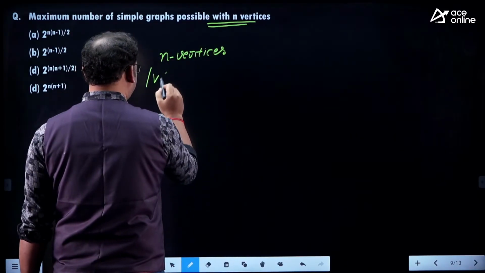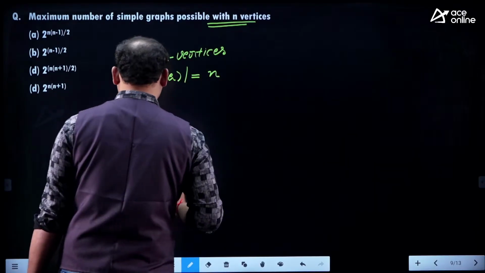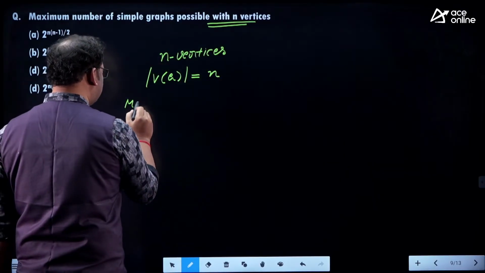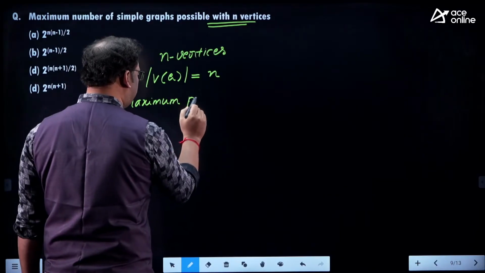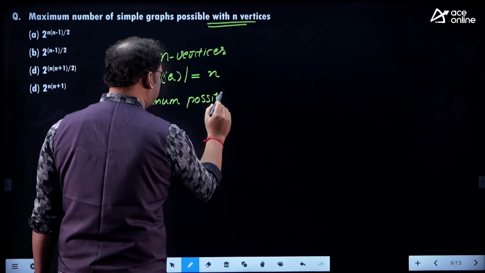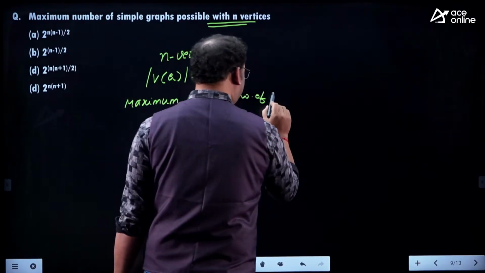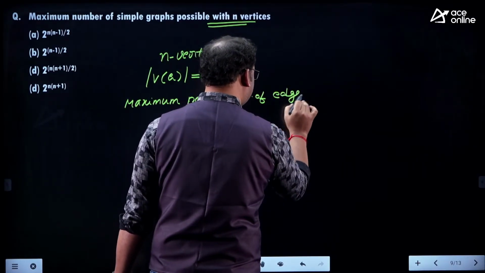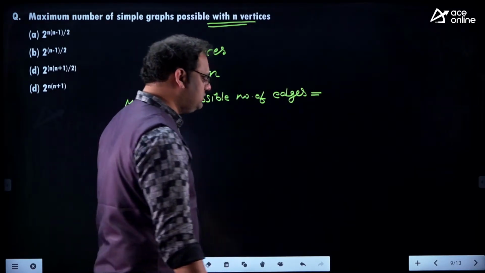The number of vertices in the given graph is equal to n. In that case, the maximum possible number of edges is equal to what?